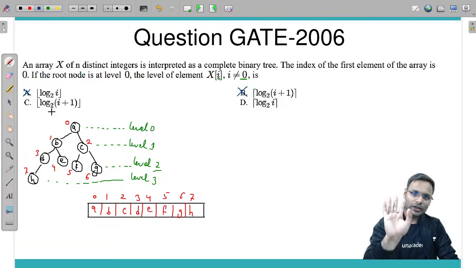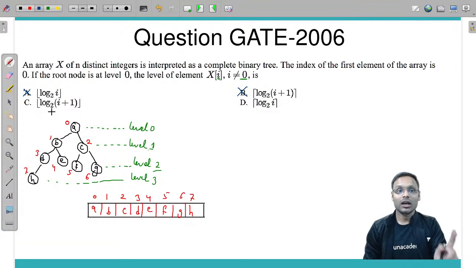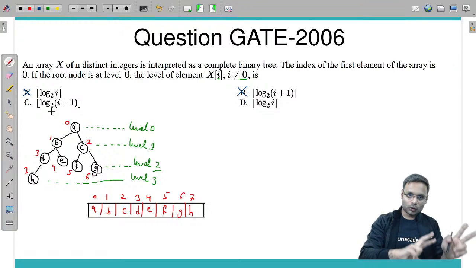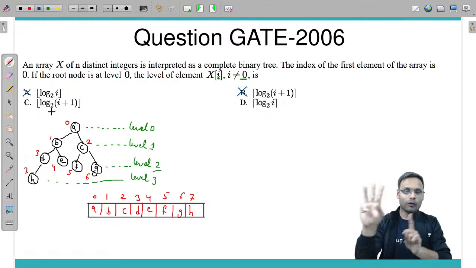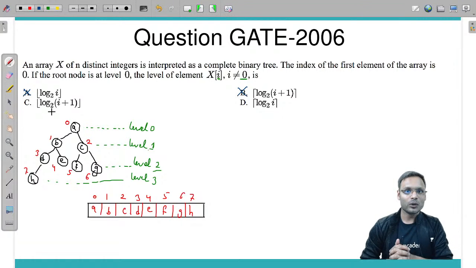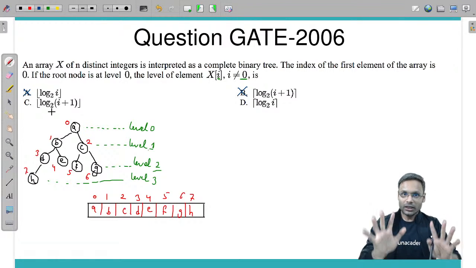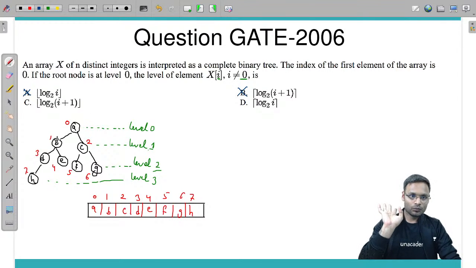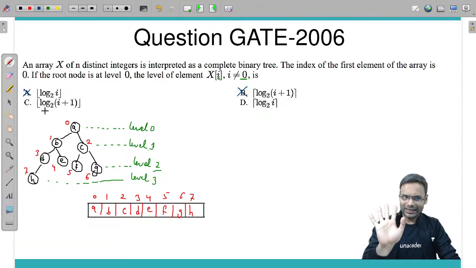Why? Because log 4 base 2 gives you 2. So log 2 is 1, log 4 is 2, so log 3 will be 1 point something, between 1 and 2. So 1 point something, its floor value means 1. So option C is looking correct.